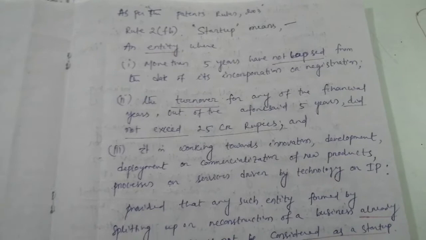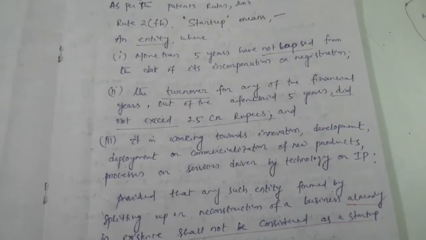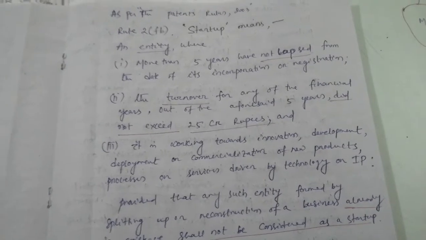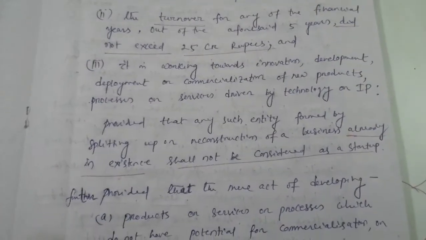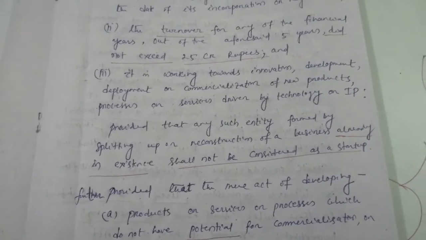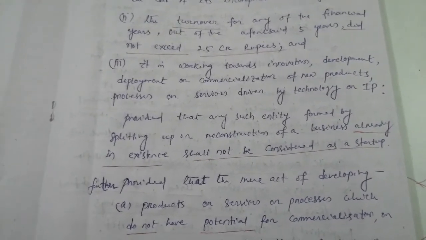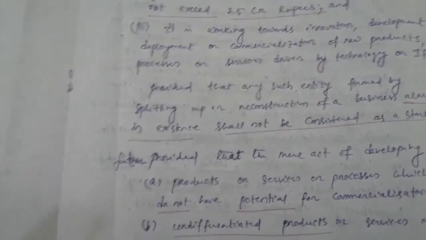And number 3, it is working towards innovation, development, deployment and commercialization of new products, processes or services driven by technology or IP, provided that any such entity formed by splitting up or reconstruction of a business already in existence shall not be considered as a startup.